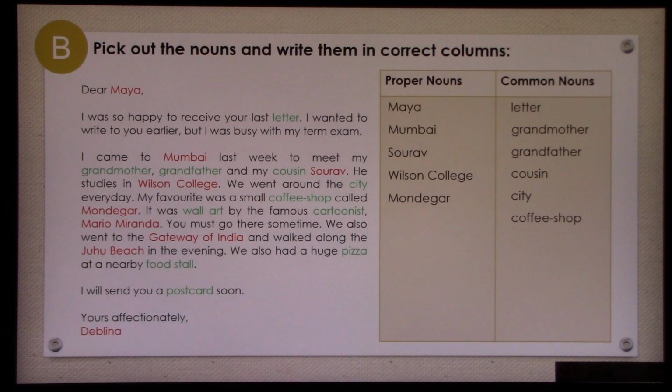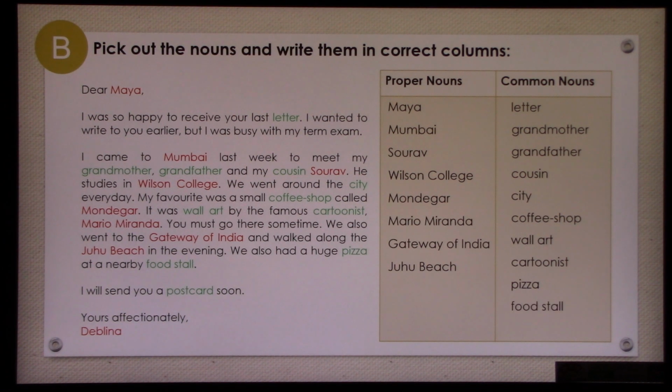Now what was the name of the coffee shop, children? It was Mondegger. It had wall art by the famous cartoonist, okay, kind of person. And what was the name of the cartoonist? Mario Miranda. You must go there sometime. We also went to the Gateway of India and walked along the Juhu beach in the evening. We also had a huge pizza at a nearby food stall. I will send you a postcard soon. Yours affectionately, Deblina.